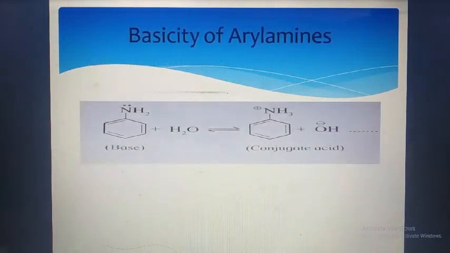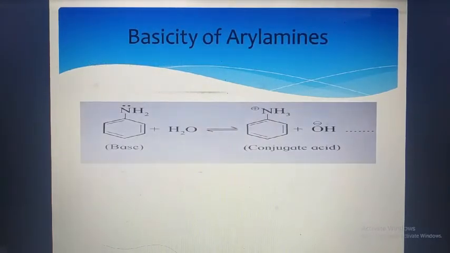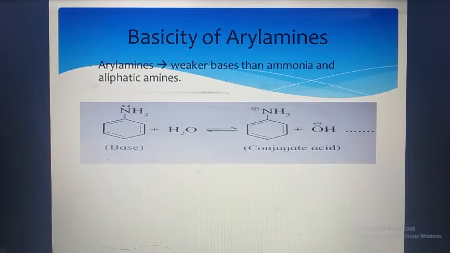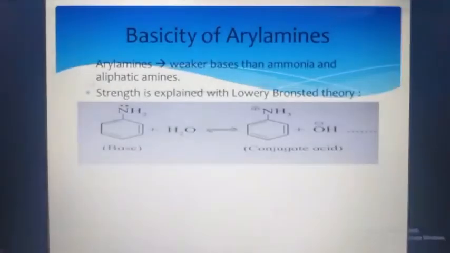Next topic is the basicity of arylamine. Arylamines are weaker bases than ammonia and aliphatic amines. Here the reaction is given. First is the base and another one is the conjugate acid. So here we have seen that arylamines are weaker bases than ammonia and aliphatic amines.